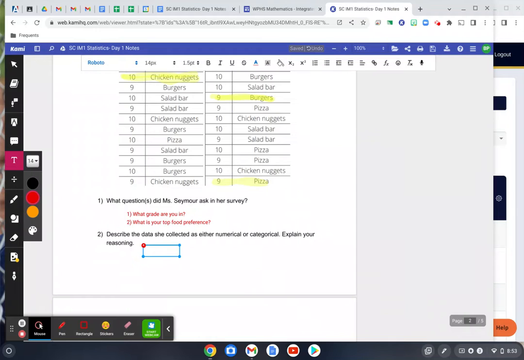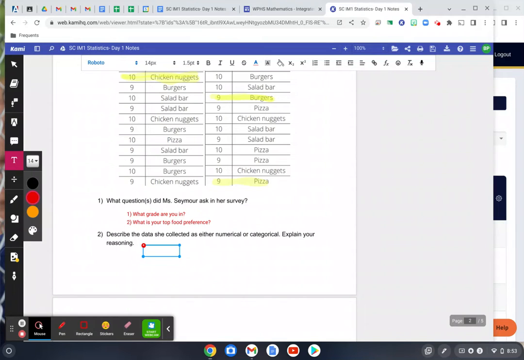Some in class wanted to say that this was both. But when you're considering numerical data, you want to ask, can you put it on a number line? You're not going to put your grade on a number line necessarily. You're not going to be in like 52nd or 60th grade. It's finite. That's going to end.